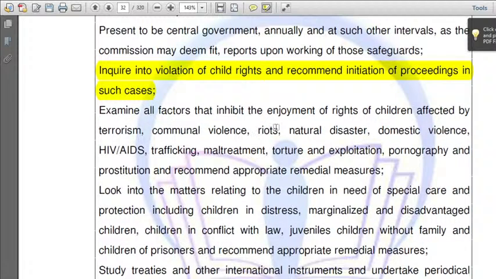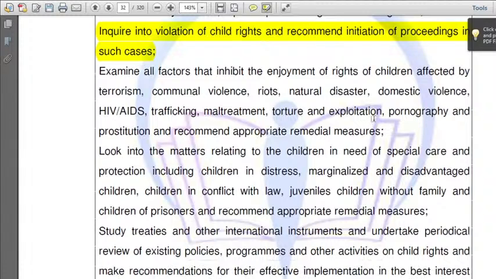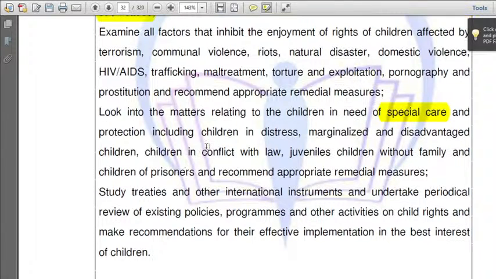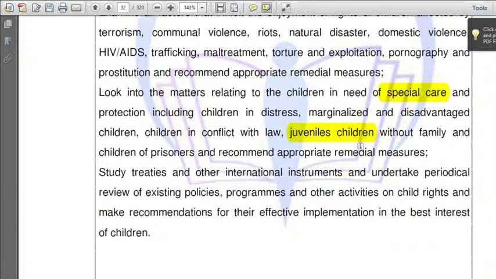Next, it examines all factors that inhibit the enjoyment of rights of children, whatever they may be. It takes care of them regarding child rights. It also looks into matters related to children in need of special care and protection, including children in distress, marginalized, disadvantaged children, children in conflict with law, juveniles. So, who is a juvenile child? Read about it now. Type it in Google and follow. This is the way of arousing our curiosity and study, and this is the way of preparing for UPSC.